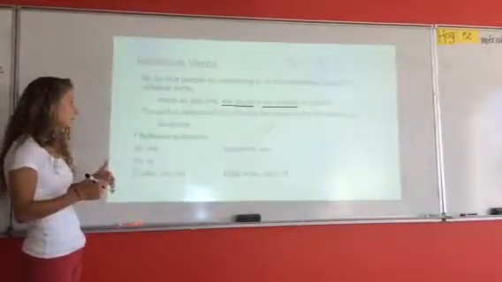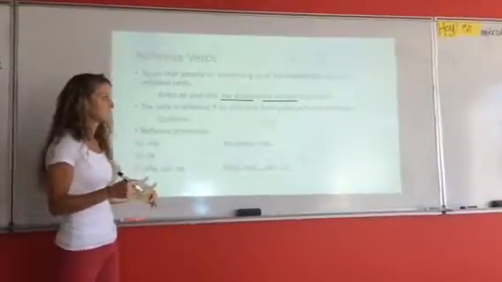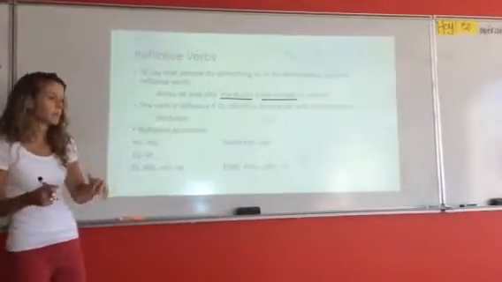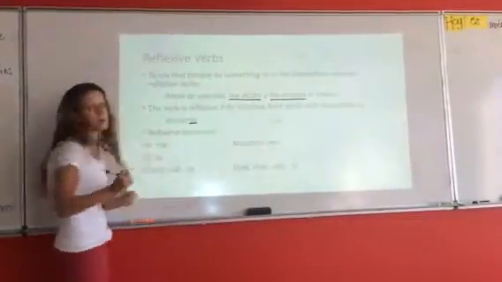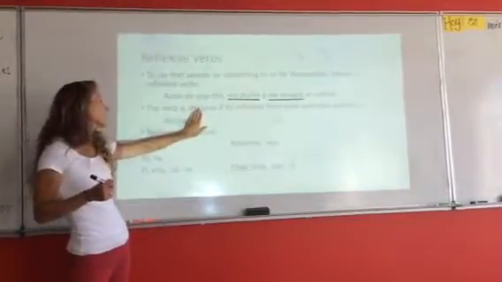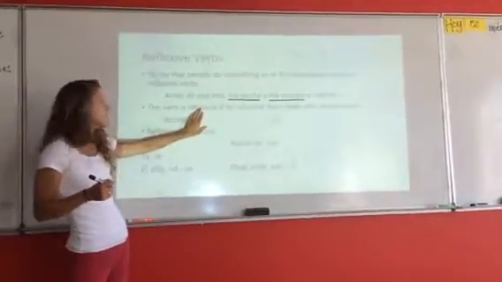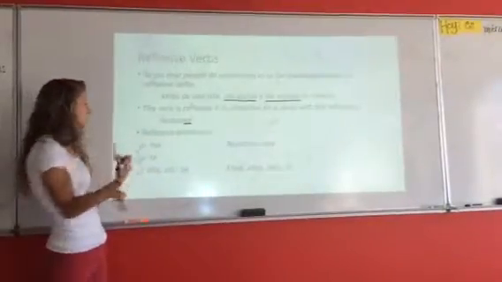Those are reflexive verbs. So the reflexive verb in its infinitive form always ends with the letters se. So it ends in a se. So here's your reflexive part of your verb. If you take it off, you see the regular infinitive, duchar, all right? But we have the se makes it reflexive, meaning that you're going to do this to yourself.